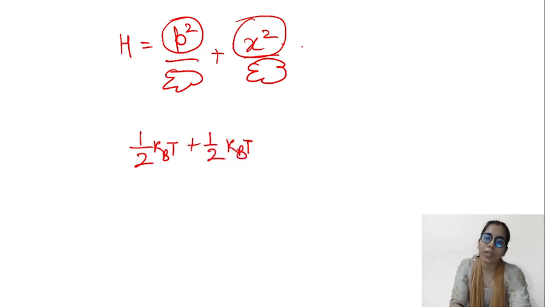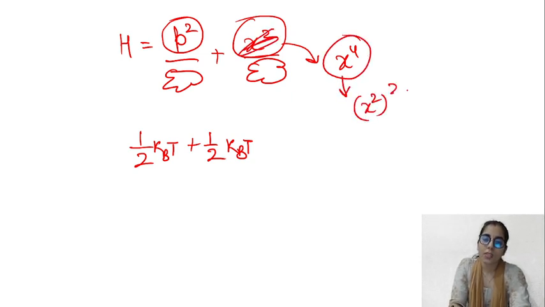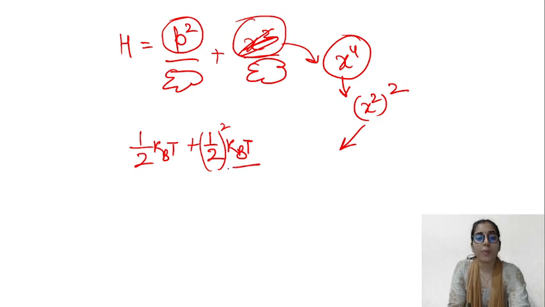But remember, if any time it is x to the power 4 and not x square, you can write it like x square, but you will not make any changes in the half kBT part; just the half you will change. If you make changes in kBT, say take its square, then the dimensions and unit will also change.